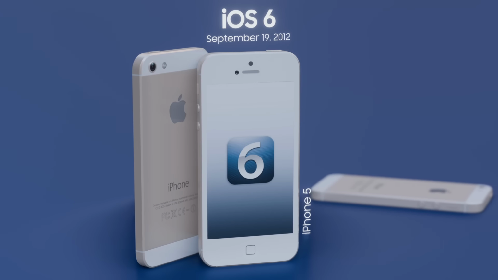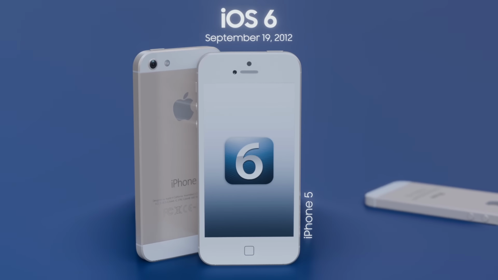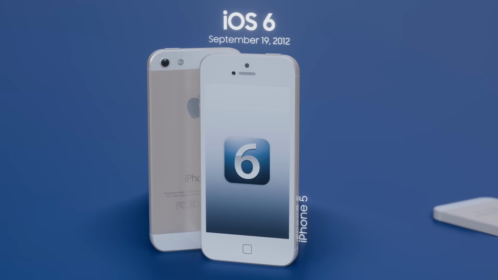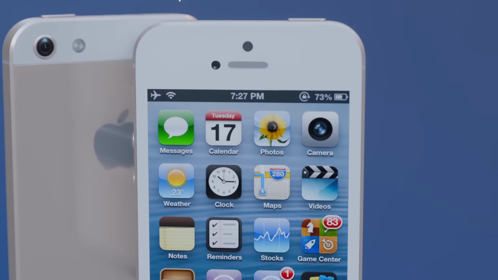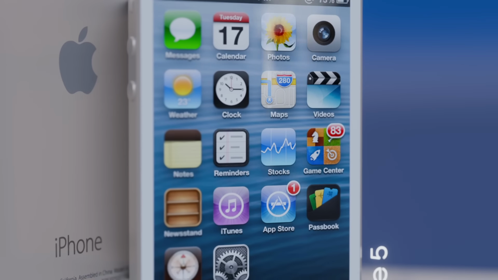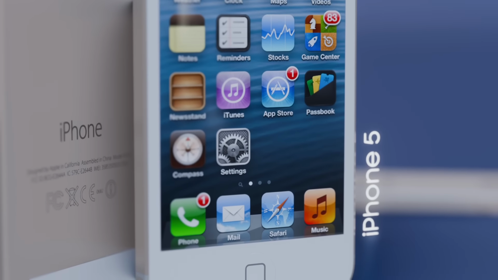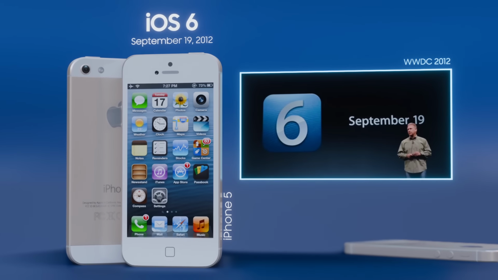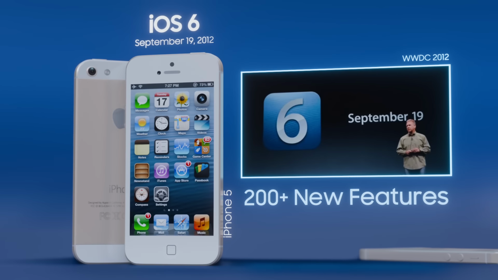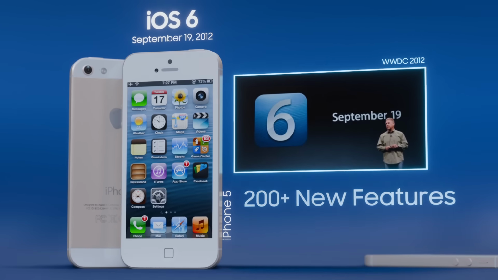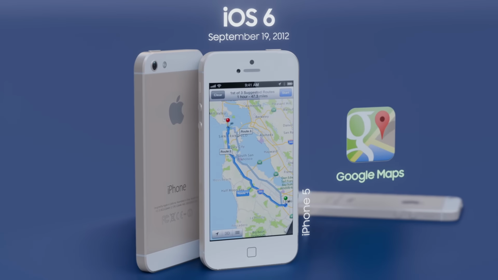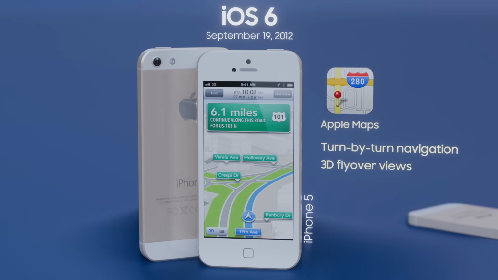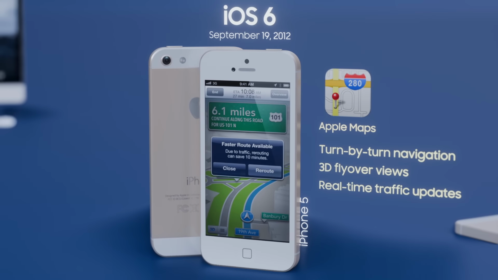iOS 6, released on September 19, 2012, marked a significant chapter in Apple's mobile operating system evolution as the last to feature the classic skeuomorphic design before the major redesign in iOS 7. Announced at WWDC 2012, it introduced over 200 new features that enhanced user experience dramatically. The most notable was Apple Maps, replacing Google Maps with turn-by-turn navigation, 3D flyover views, and real-time traffic updates.